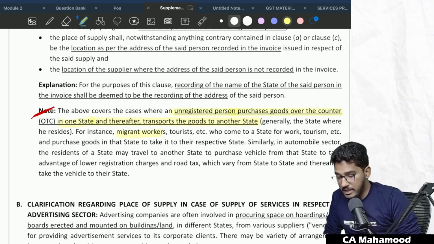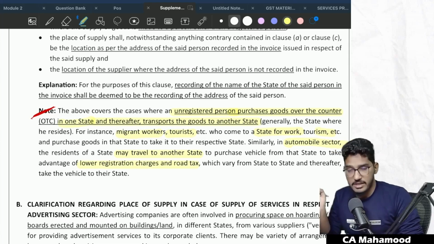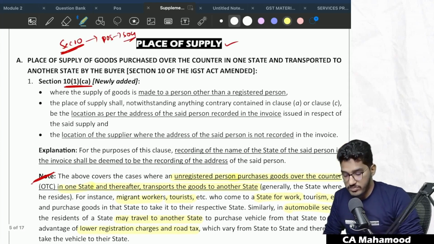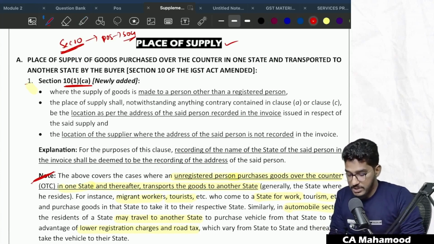For instance, migrant workers, tourists, etc., who come to a state for work, tourism, etc., and purchase the goods in the state to take them to their respective state. Similarly, in the automobile sector, the residents of a state may travel to another state to purchase the vehicle from that state to take advantage of lower registration charges and road tax, which vary from state to state, and thereafter take the vehicle back to their state. So in these cases, how to determine place of supply? That is covered in Section 10 subsection 1 clause CA.